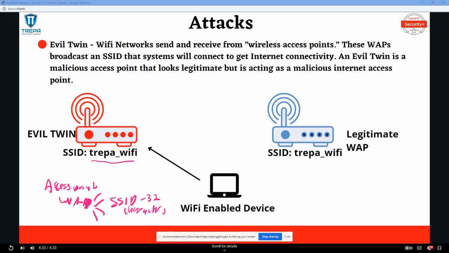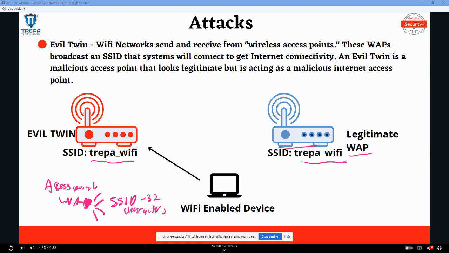So attackers can exploit this by bringing in their own AP, giving it the same SSID, and having users connect to their rogue AP instead of the legitimate AP that your enterprise deploys. And then from there, they could still send the user's traffic to the internet, right? So the user will be unsuspecting, but also steal all the data that comes across their Evil Twin AP.